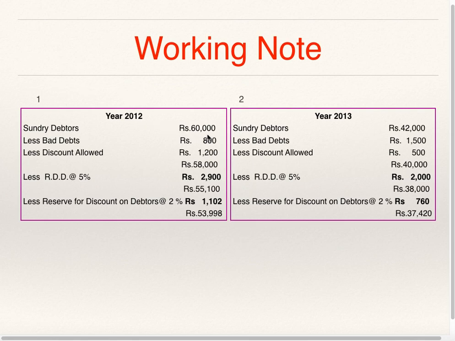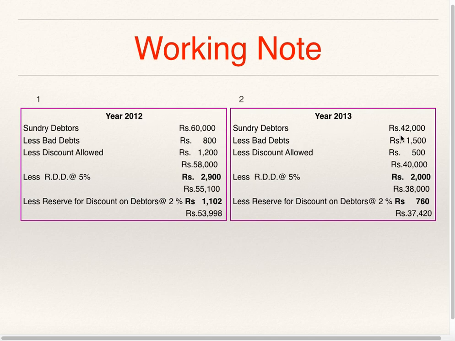For the year 2012, debtors are 60,000, less bad debts 800, less discount allowed 1200, net figure is 58,000. 5% of 58,000 is RDD reserve, which is 2,900. Net figure after deducting 2,900 is 55,100. On that, work out 2% reserve for discount on debtors, which is 1102. So net debtors figure after deducting reserve for discount on debtors is 53,998 for the year 2012.